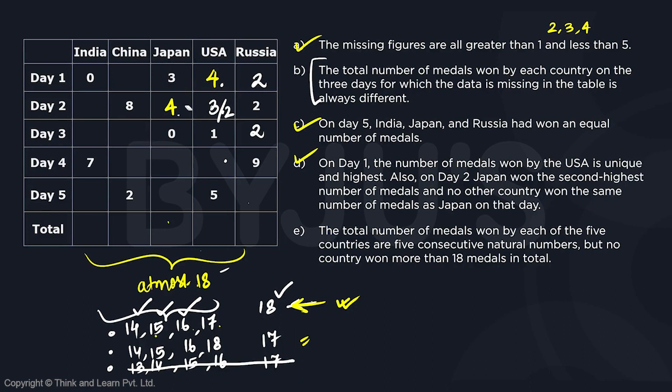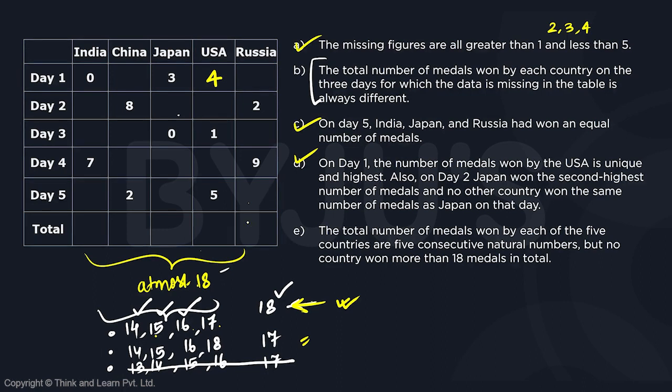This is not an easy one. So erasing everything that we have placed beforehand. Okay. So we know that for day 2, we don't know that this is 4. For day 1 for USA, we know that this is highest, which is 4. So this is what we know.